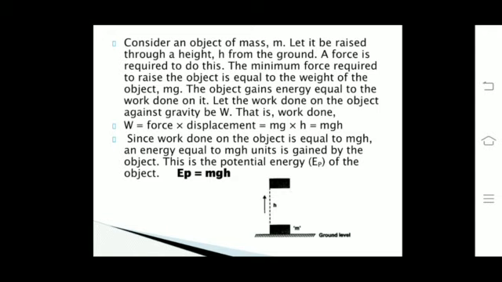Since work done on an object is equal to mgh, energy equal to mgh units is gained by that object. This is called the potential energy of the object, and we can represent potential energy as Ep is equal to mgh.